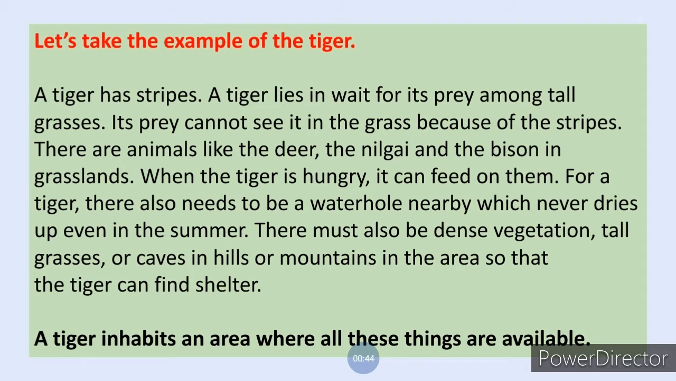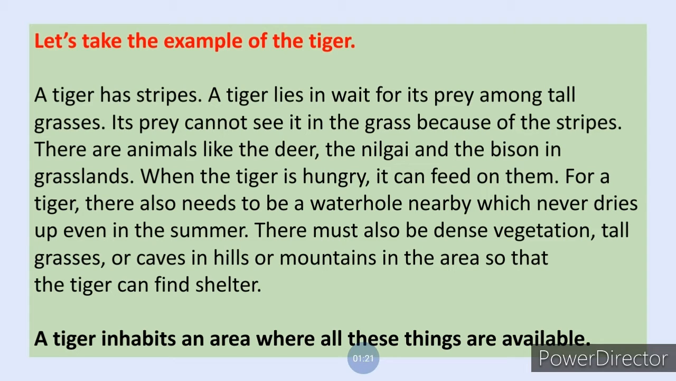A tiger has stripes. A tiger lies in wait for its prey among tall grasses. Prey means the animals which it eats as its food. Its prey cannot see it in the grass because of the stripes. There are animals like the deer, the nilgai and the bison in grassland. What is grassland? Grassland is a large area which is covered with grass. When the tiger is hungry, it can feed on them.